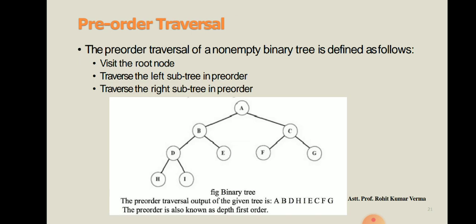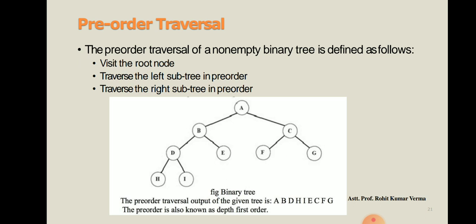Now we are understanding the concept of pre-order traversal. What happens in pre-order traversal, dear students? First of all you have to visit the root node. Here in this tree the root node is A. So you can see below in the traversal output, first of all we write A, because we have to visit the root node first.